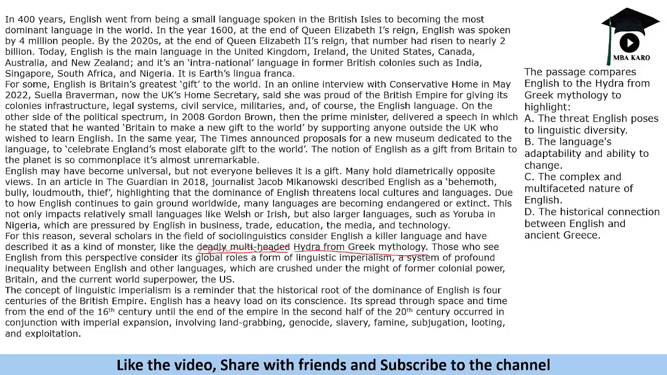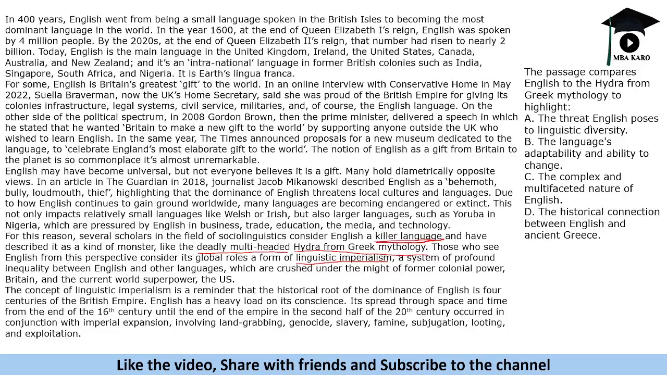It says several scholars in the field of social linguistics consider English as a killer language. Hydra is a sea animal from Greek mythology, which is very deadly. Now it talks about killer language, and the next line talks about linguistic imperialism. So this means the passage talks about the threatening nature of English. So which of these options talks about this?